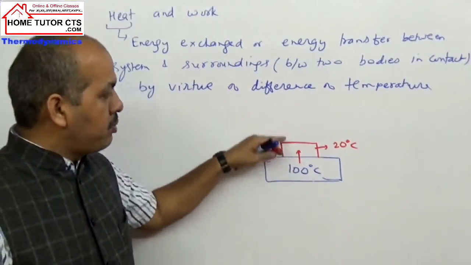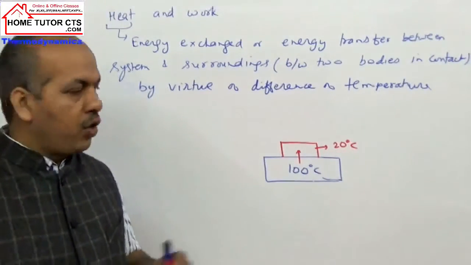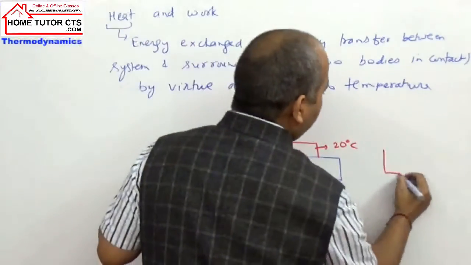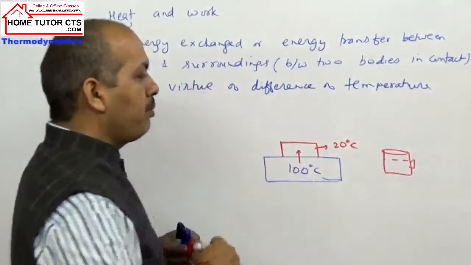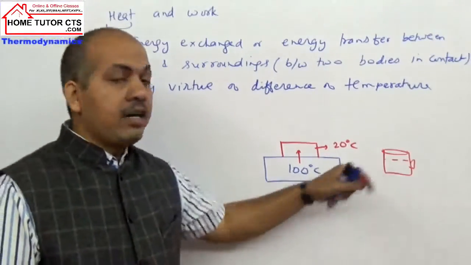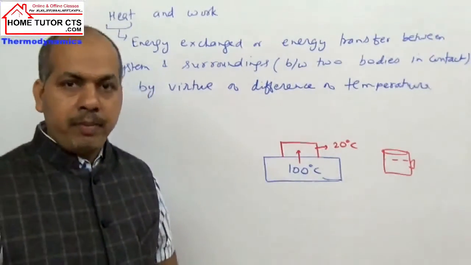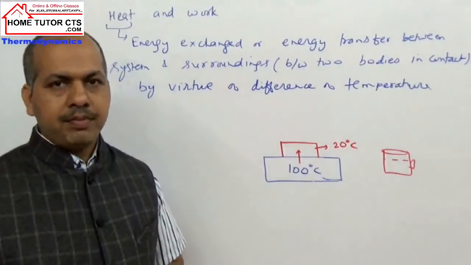So this energy transfer occurs because the two bodies have different temperatures. Or take the example from the last class: we take tea in a cup and leave it for some time. The system is open, and the tea becomes cold after some time. Why? Because the tea has high temperature, the surroundings have low temperature, so heat is transferred from the tea to the surroundings.